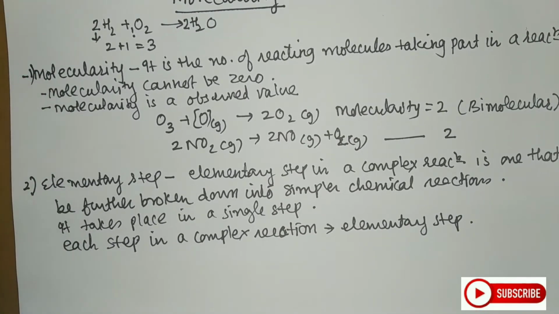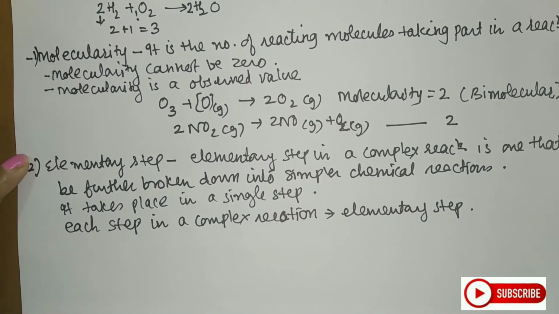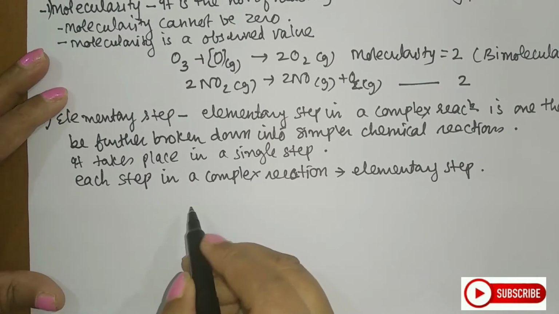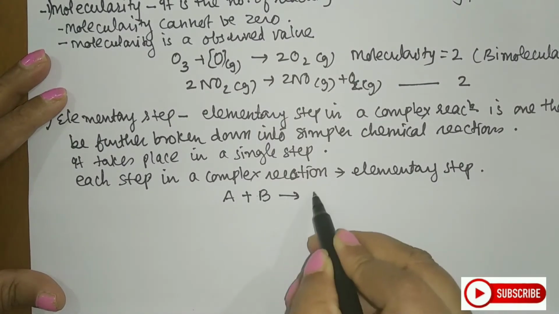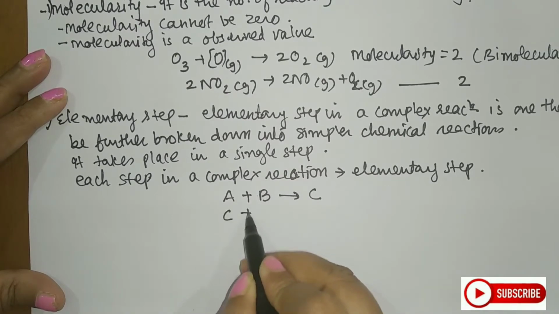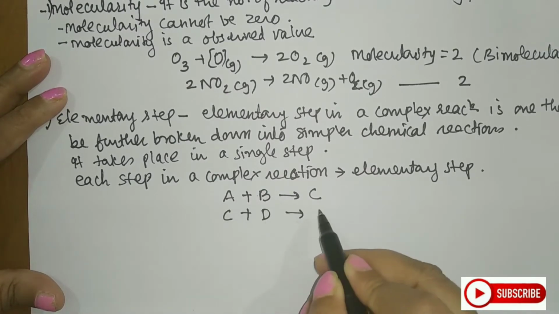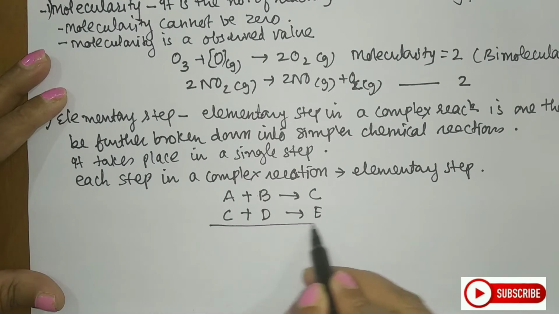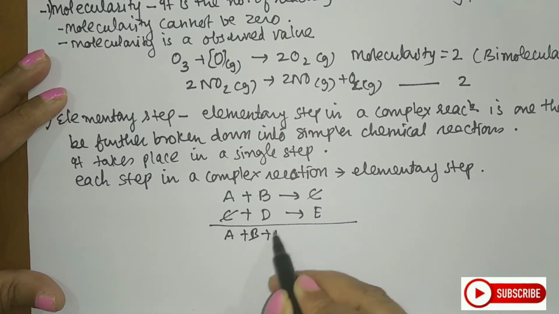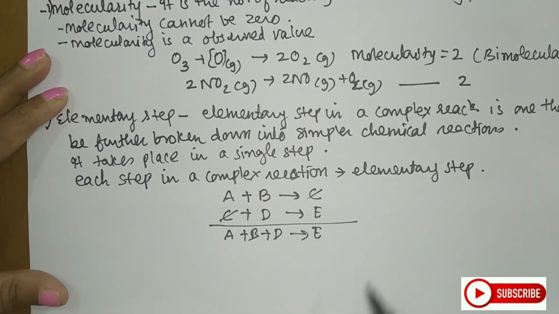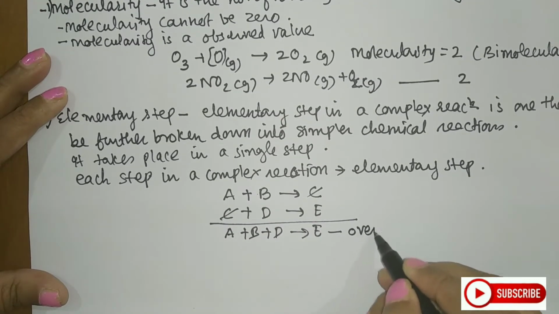Right, students? Now, what is the meaning of this? For that, let us take an example. I am using a simple equation: A plus B goes to C, and C plus D goes to E. The overall reaction will be written as A plus B plus D goes to E. Now, this is called the overall reaction.